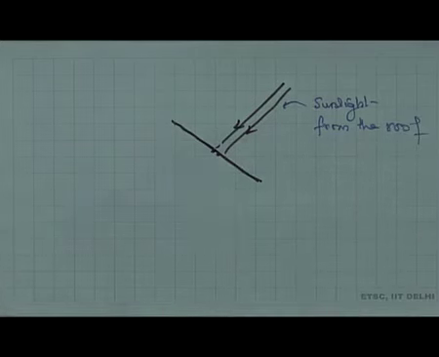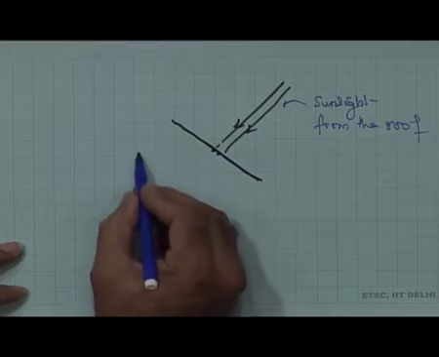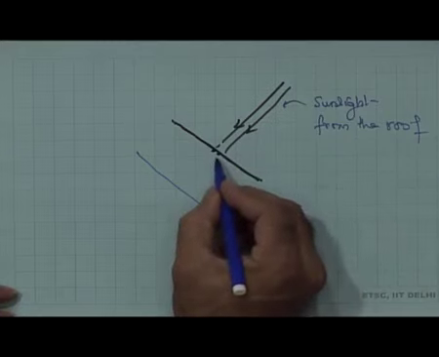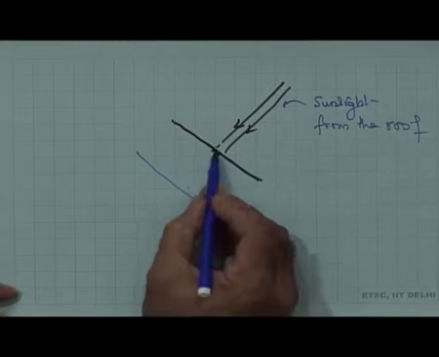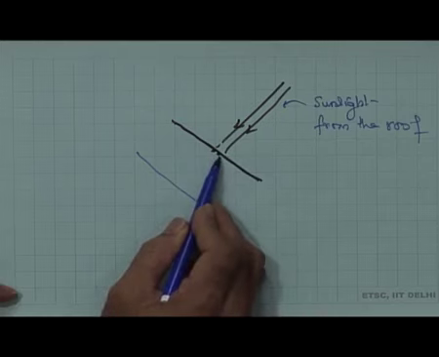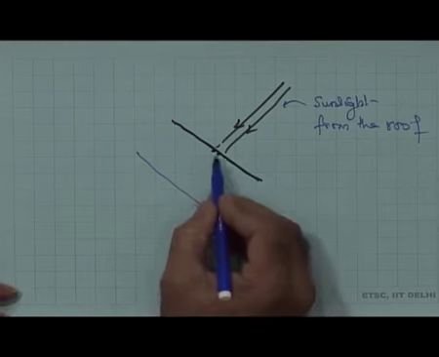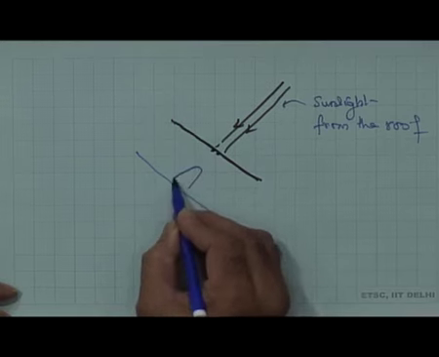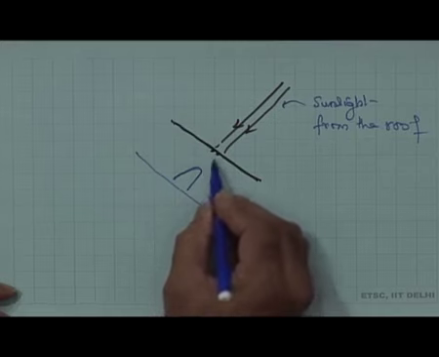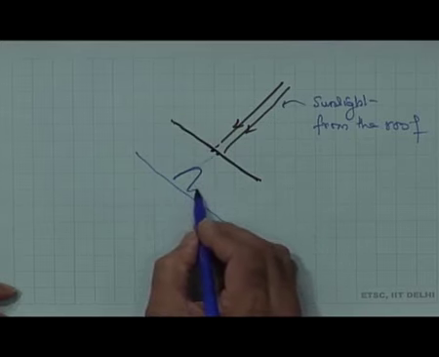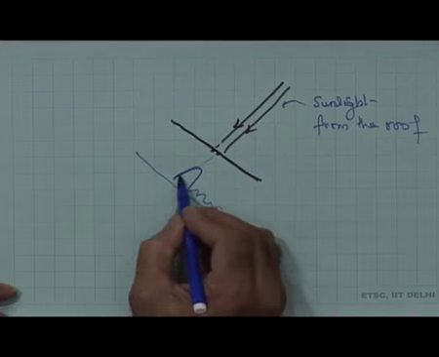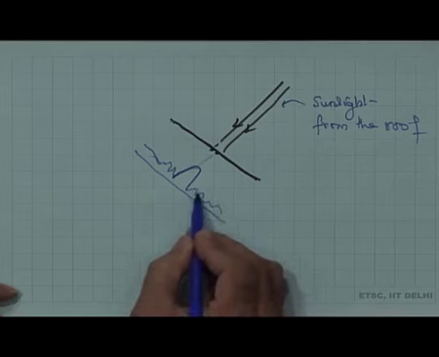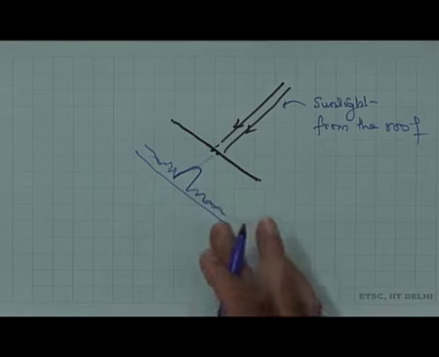Then he could see, on a screen placed here in a dark room, sunlight coming from a small aperture in the roof, and there is a plate with two small holes. He could see a bright fringe, that is a bright intensity at the center here, and then he could see some colors. What I am showing here is the intensity variation. We will discuss this in more detail.